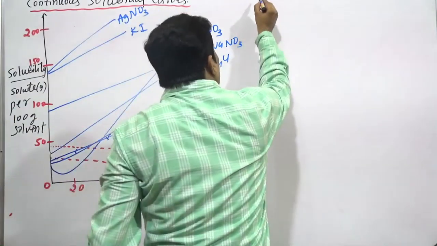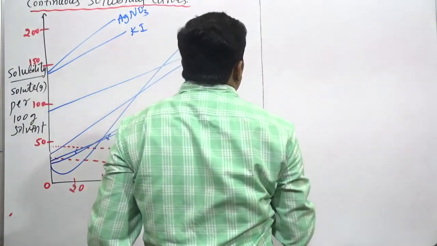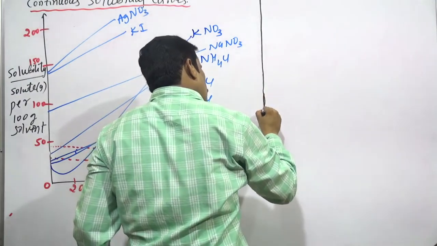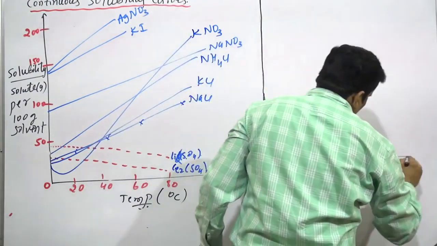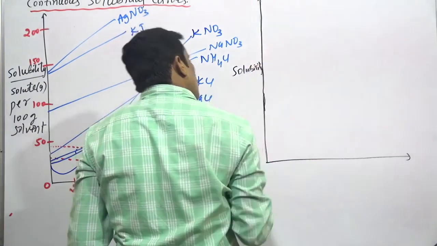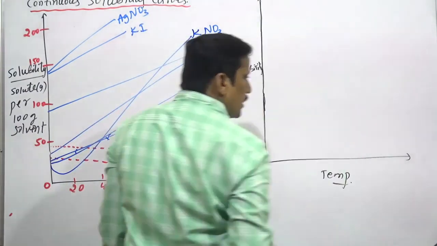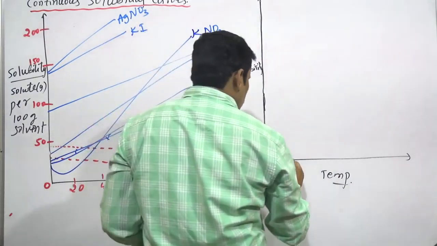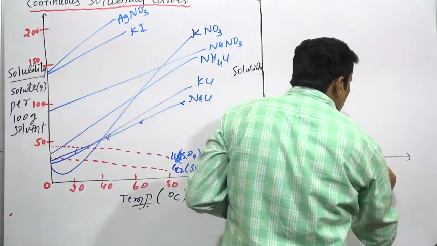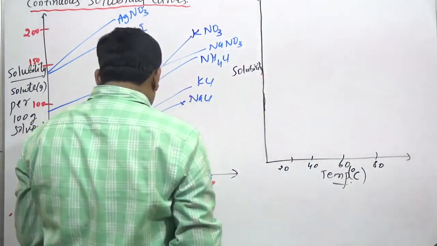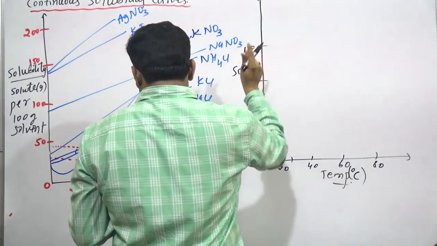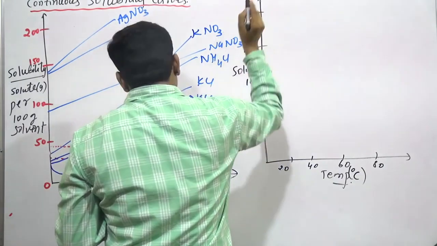Discontinuous curves are the same thing. On the y-axis you take solubility, and on the x-axis temperature in degrees centigrade. Same as before, we have 20, 40, 60, 80 degrees centigrade, and solubility values like 50, 100, 150, 200.